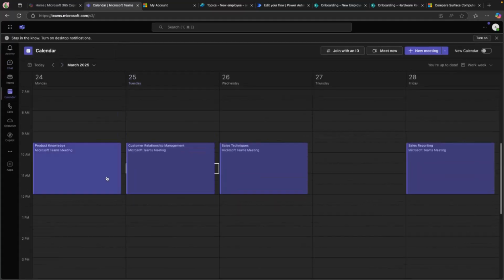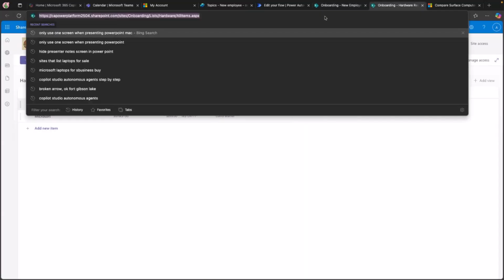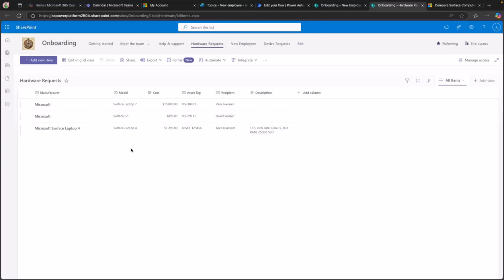There we go. Cool. So there are all of those events that map back to that Word document for the sales. So these are all only sales related trainings that I need. So it was able to get my department from that and dynamically pull only the relevant ones for me as a new employee. And if we look at the new hardware requests, let's refresh that. And there we go. So there's everything that I wanted to do. It's suggesting that I get a Surface laptop. There's the price. There's the randomly generated asset tag. And there's the key details that I ask it to put in the description. So that's just a really simple example of what we can do with an autonomous agent.